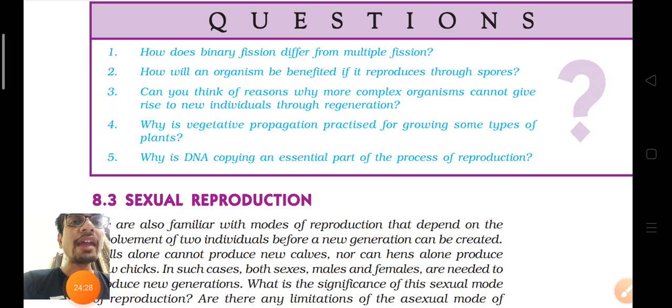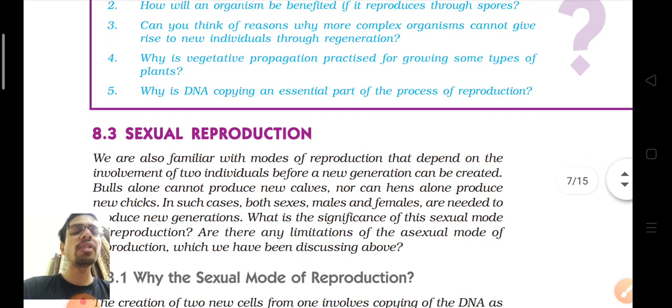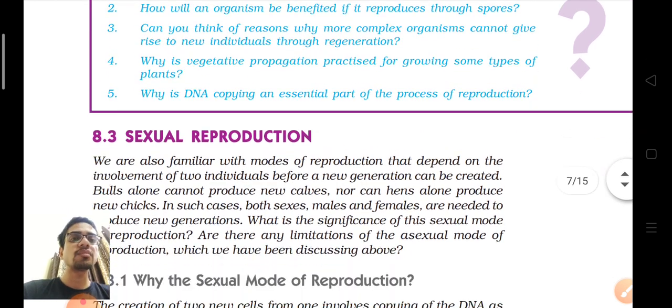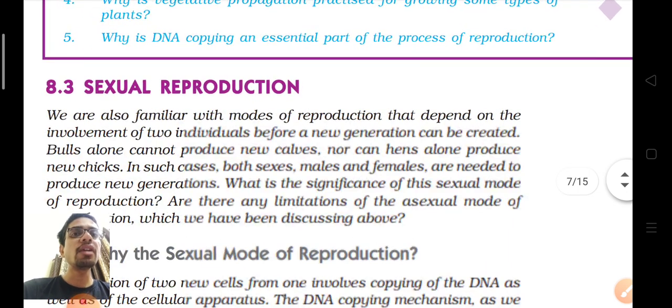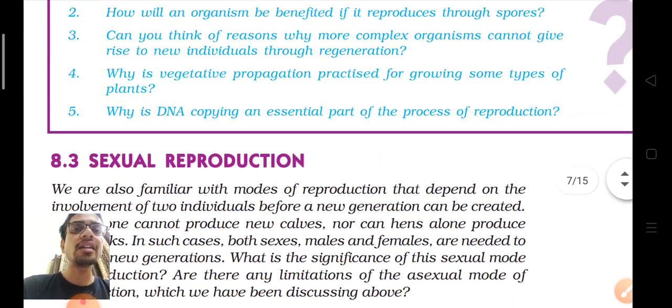Question number 4: why is vegetative propagation practiced for growing some types of plants? What are the advantages? You have just understood that vegetative propagation does not need seeds, and it is also a quicker mode of reproduction. We get flowers and fruits quickly. So these are the various advantages. Question number 5: why is DNA copying an essential part of reproduction? We will study DNA copying with sexual reproduction in the next class. That is the more important mode of reproduction, and it is more complex and more interesting.